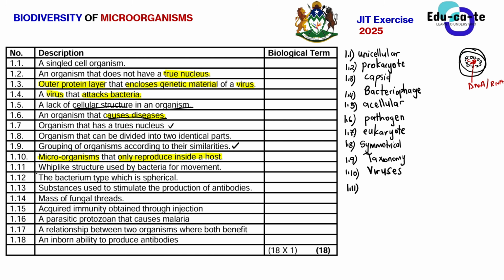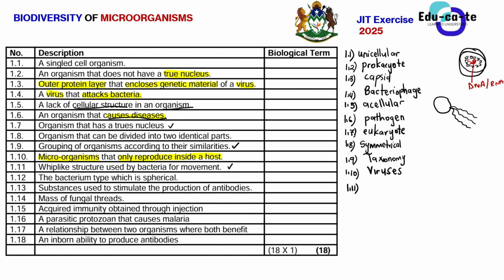And then 1.11 says a whip-like structure that is used by bacteria for movement. Remember that we have got bacteria. Let's just say this is our bacterium. It has got something that looks like a tail. These tail-like things on a bacterium are used for movement, or locomotion.